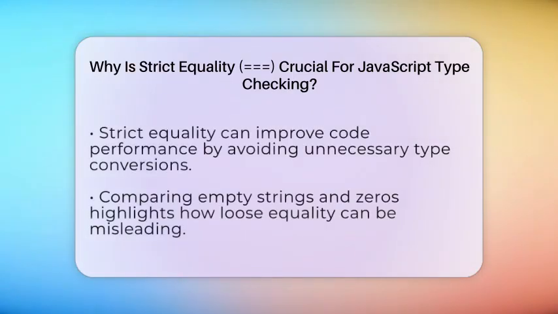Using strict equality can also make your code run faster. Since JavaScript doesn't have to do extra work converting types, comparisons happen more quickly. It also helps you avoid common pitfalls.